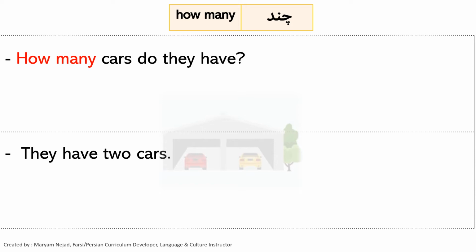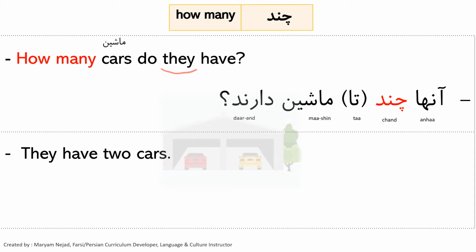Next, we want to ask how many cars do they have? So car is machine. So again, here we need to start with the subject, and the subject is they. But because the subject is a pronoun, in Persian it's optional, but I'm just going to mention it to be more specific. آنها چند or چند تا ماشین دارند. The informal of آنها is اونها and دارند is دارن. And then in informal we need to say تا. So the sentence in informal is اونها چند تا ماشین دارن.